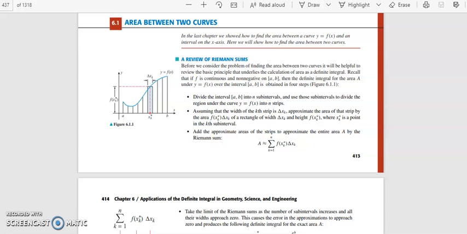So here you are given a curve. You can see a curve which is shown in blue color. That denotes a curve y equal to f of x, and the end points are a to b.